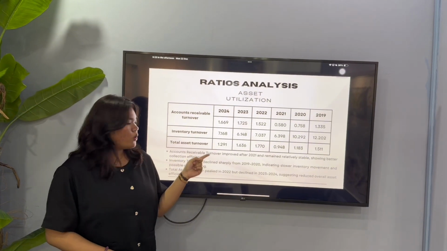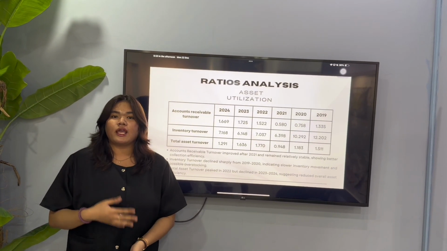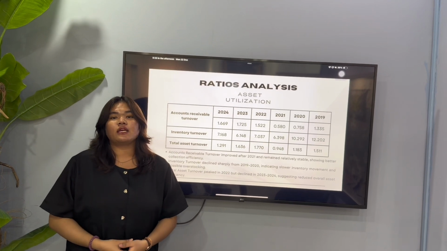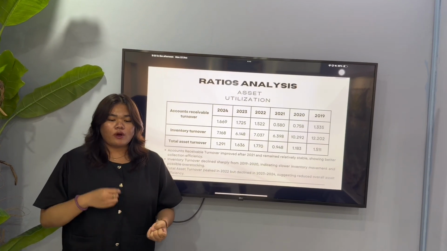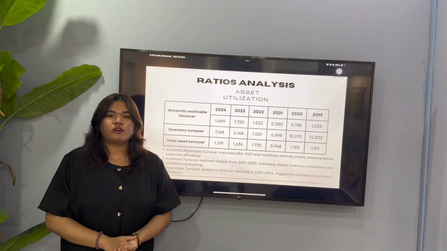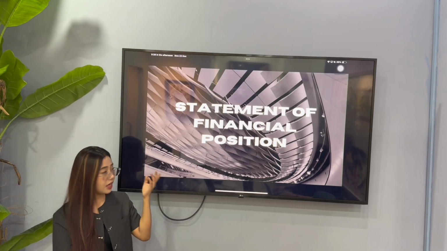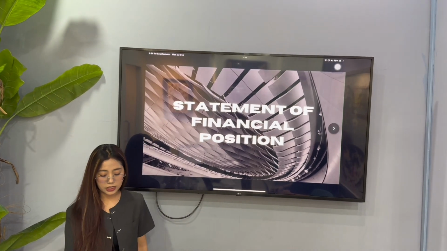Finally, total asset turnover peaked in 2022 but has declined in the last 2 years, indicating that overall assets are generating less revenue. In summary, while receivable management has improved, inventory and overall asset efficiency remain key areas important for management. And now let's move on to the vertical analysis of the statement of financial position.